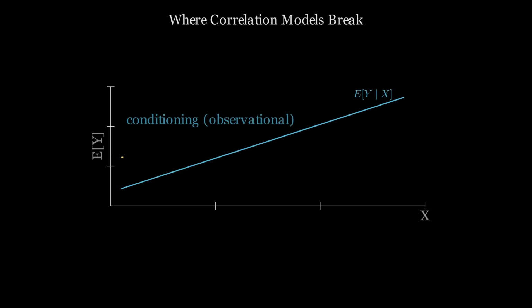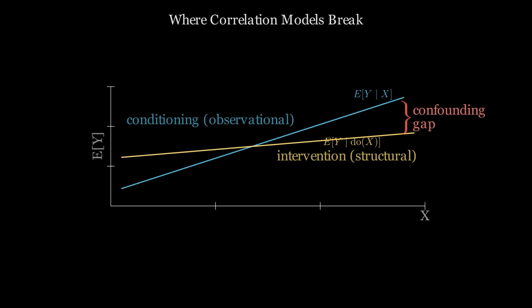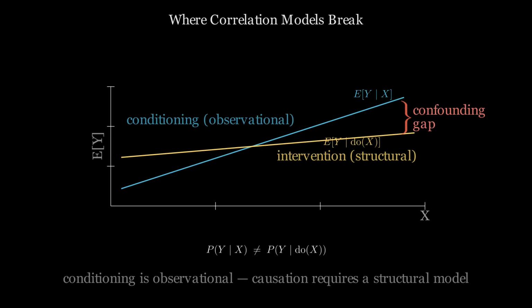A correlation model has no state variables and no update rules. It cannot represent what happens when you change the system. It cannot survive a shift in the distribution that generated the data. When the confounder changes, the observed pattern collapses, because there was no mechanism underneath it. Correlation is purely descriptive. It does not carry information about what causes what. And that is exactly where it breaks.